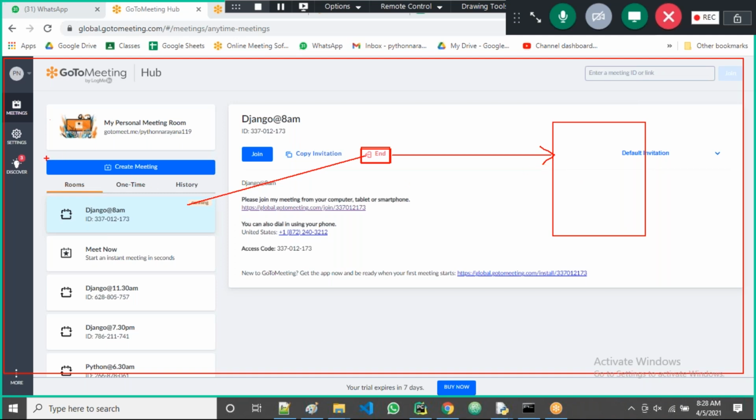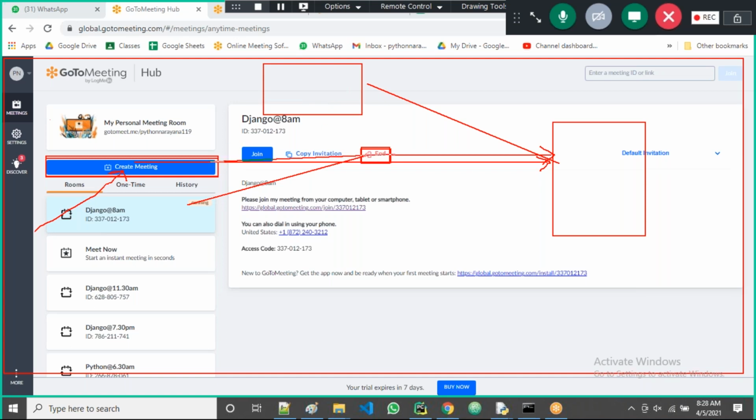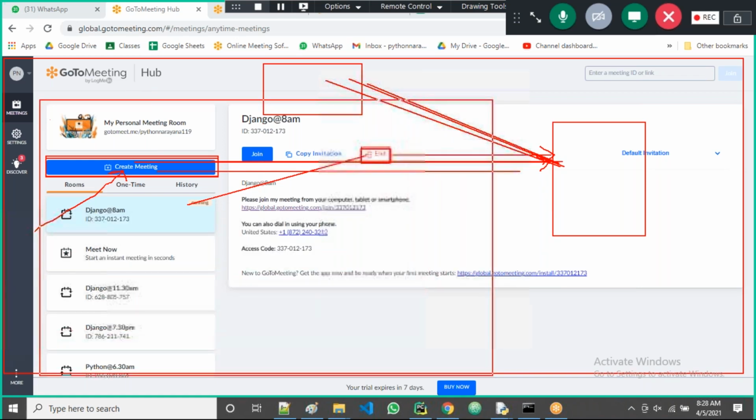Suppose there is a create meeting button on the front end. As a user, I click on the button, and a request goes to the server to create a new session, a new meeting, a new link. Then immediately there is a response: it opens a window. So the request goes from the user and the response comes back to the user, because of this interface only.